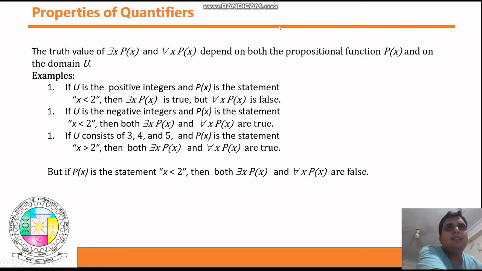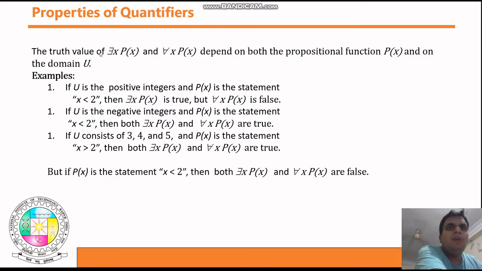So hello students, in this lecture we have to see the properties of quantifier. In my previous lecture we already saw what is meant by quantifier. There are different types of quantifier, uniqueness quantifier we have seen. Then the main two quantifiers, that is for all, the universal quantifier, and there exists, the existential quantifier, we already saw. Okay, now we have to see some properties of the quantifier in this lecture.